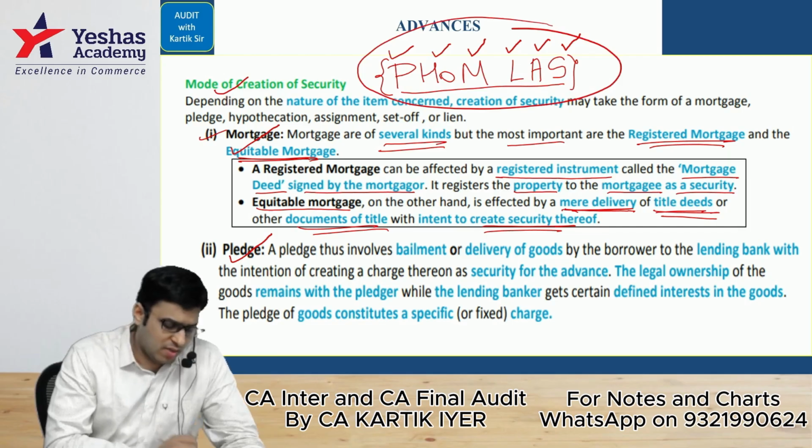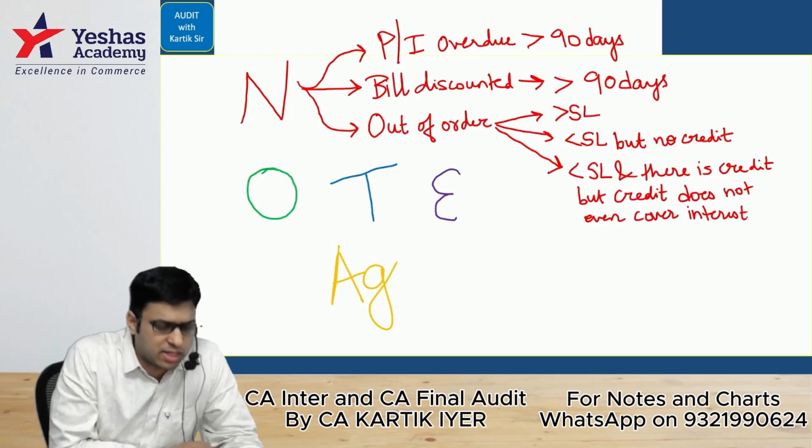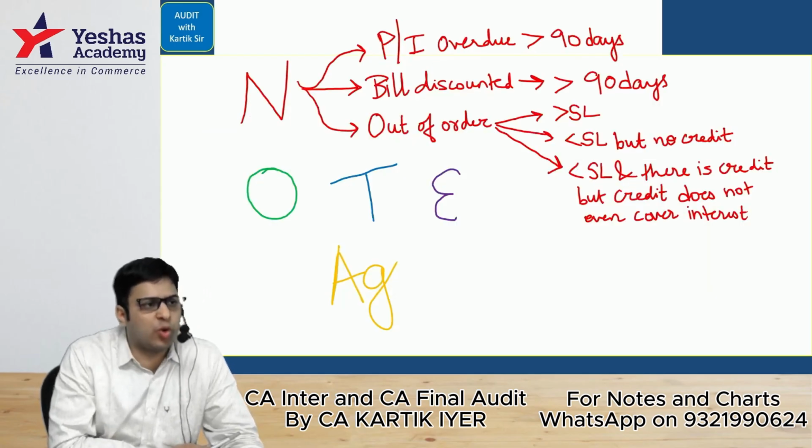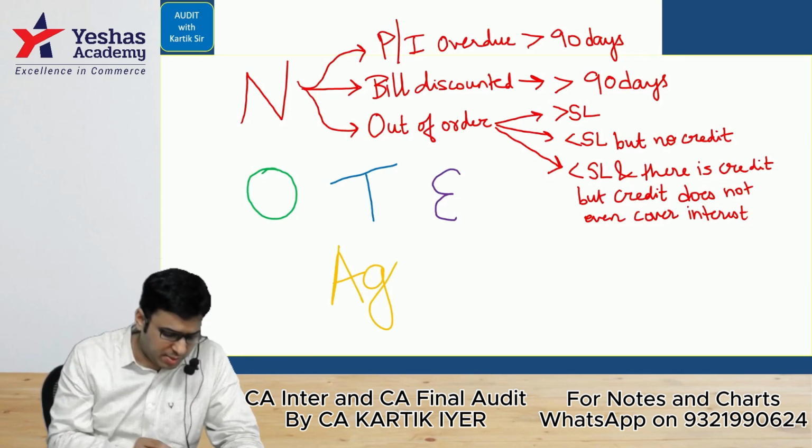We are in the next area, a very nice area called prudential norms. I'll take you directly to the chart. We have done this, that is note AG plus 4 areas. Okay, so let's see it one by one. Prudential norms, very important area for your examination. Let's do it one by one.